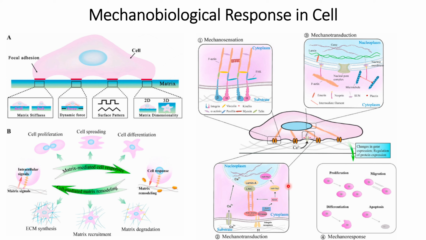The other way by which this mechanobiological response can occur is via mechanotransduction. They can directly transduce the cells through the pore, such as this calcium transfer. At the same time, these integrin receptors will trigger different signaling pathways, such as ROCK signaling pathways and LINC signaling pathways, that will lead to a change in the nucleoplasm. So these are direct mechanical transduction processes. The first one is mechanosensation.